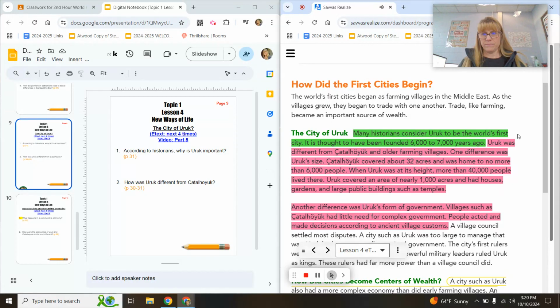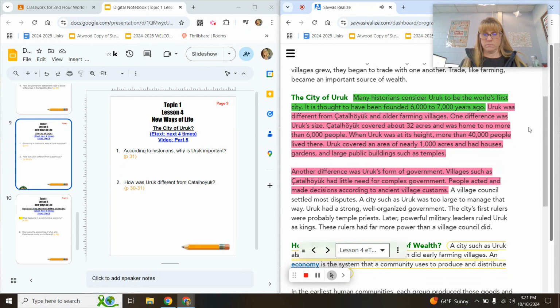Uruk was different from Çatalhöyük and older farming villages. One difference was Uruk's size. Çatalhöyük covered about 32 acres and was home to no more than 6,000 people. When Uruk was at its height, more than 40,000 people lived there. Uruk covered an area of nearly 1,000 acres and had houses, gardens, and large public buildings such as temples.